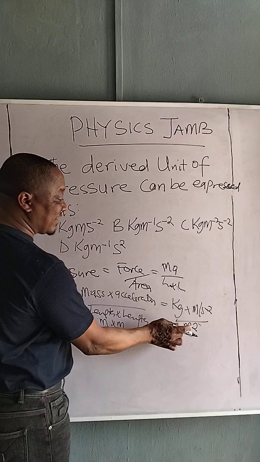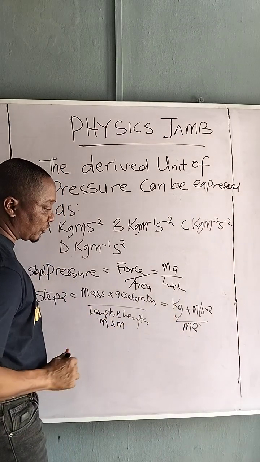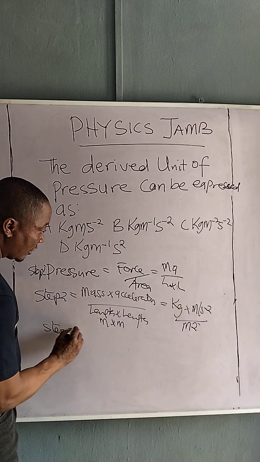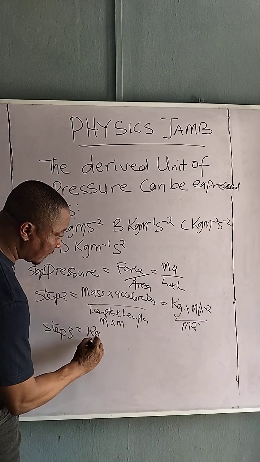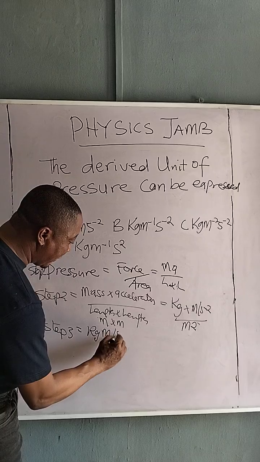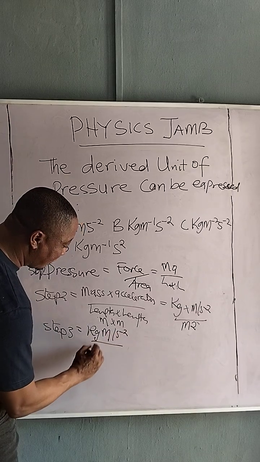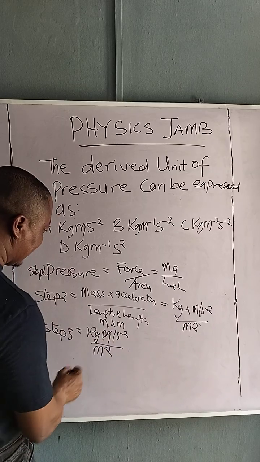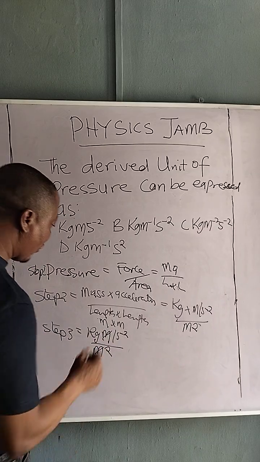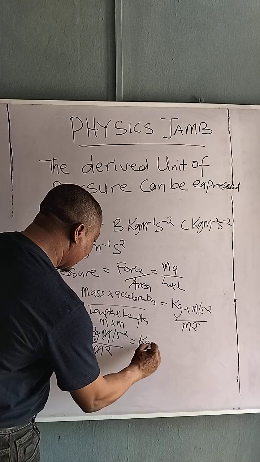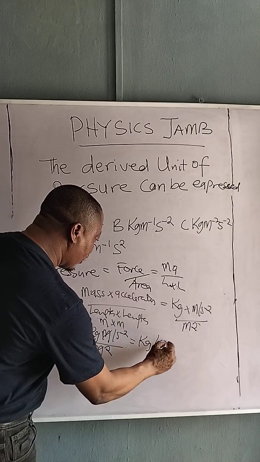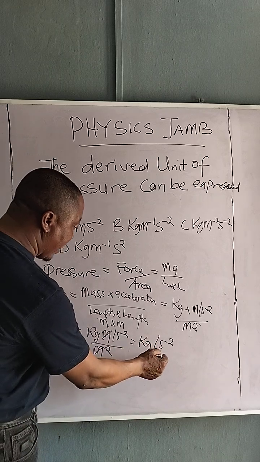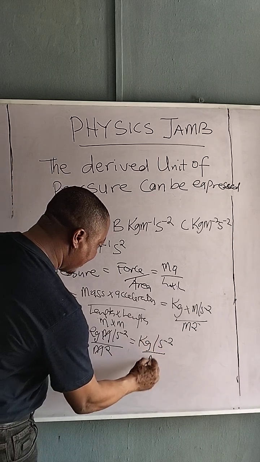So we are going to express this so that we can have one of the options. So as you can see, step 3, this is kilogram meter per second square all over meters square. So in this case, this has already cancelled this. Very good. So what remains is kg meter per second square, all over m.